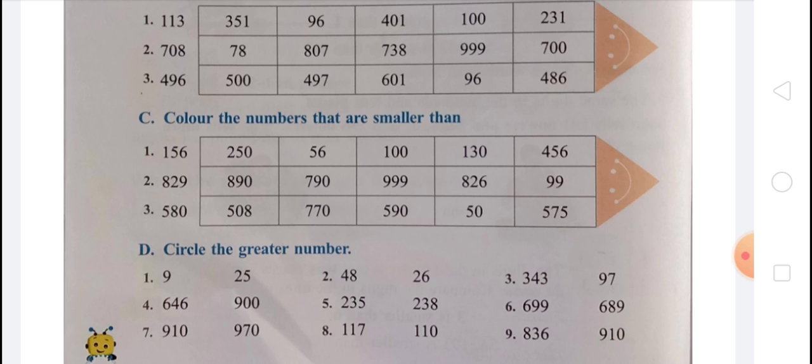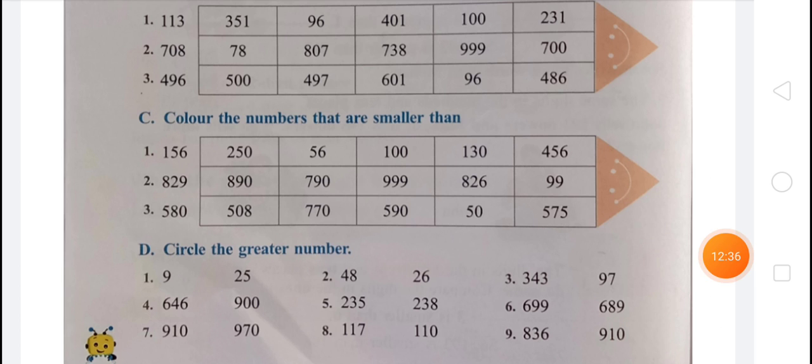And in fifth, 235 and 238, you know that 238 is greater than 235. And in sixth, 699 and 689, you know that 699 is greater than 689. In seven, 910 and 970, 970 is greater than 910. In 8, 117 and 112, the 117 is greater. In 9, 836 and 910, the 910 is greater than 836.